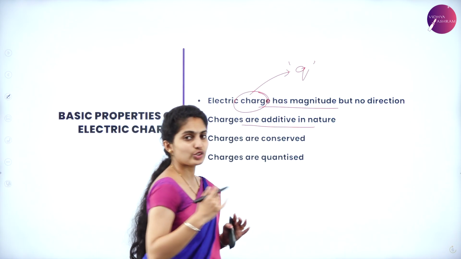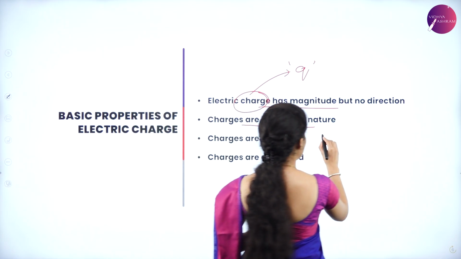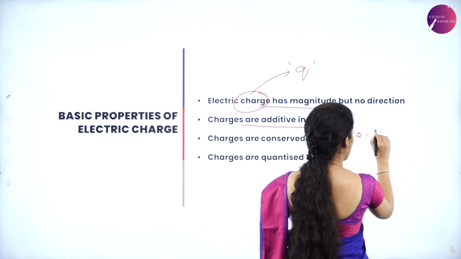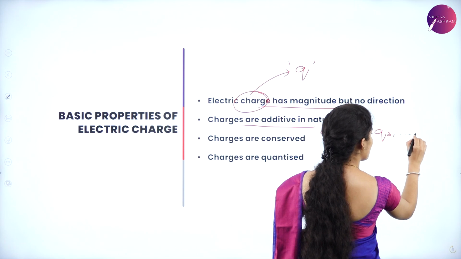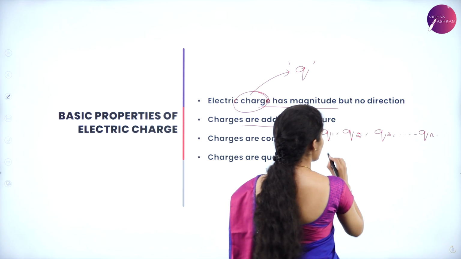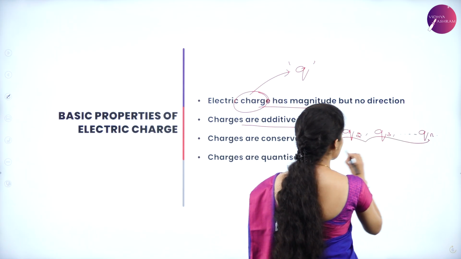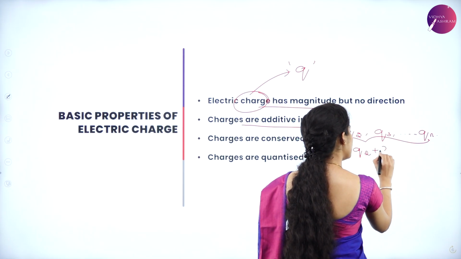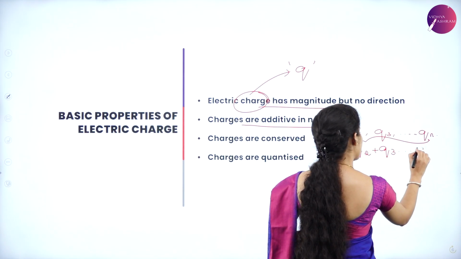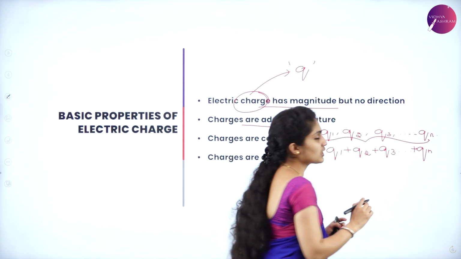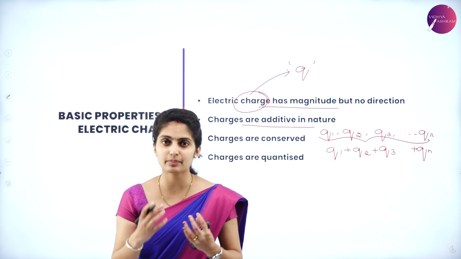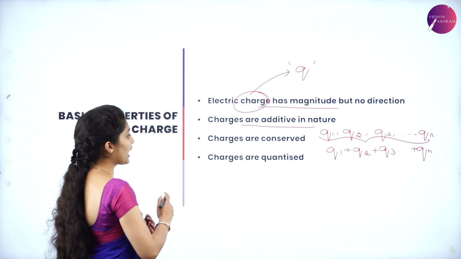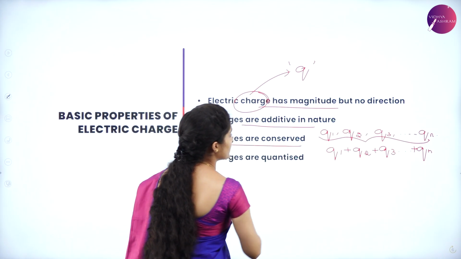When charges are additive in nature, if you have charge Q1, charge Q2 and charge Q3, going on till charge Qn, you can add all these charges: Q1 plus Q2 plus Q3 up to Qn. So these charges are said to be additive in nature. That means we can sum up the whole charge together. Clear?